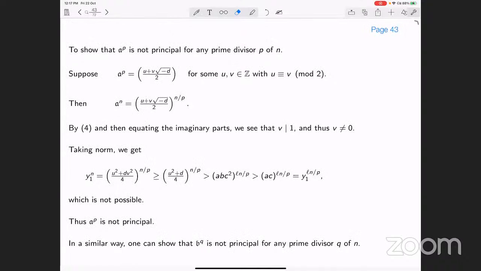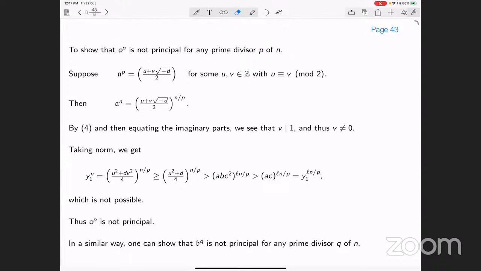And therefore, taking norms on both sides, the norm of A to the power n is nothing but y1 to the power n because of the previous equation. A to the power n, A to the power n bar was equal to y1 to the power n. Taking norm both sides, we get y1 to the power n is equal to u square plus dv square by 4 to the power n by p.